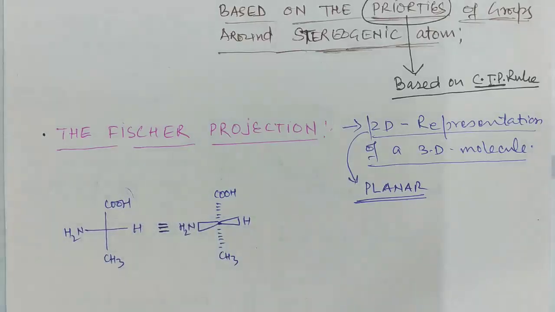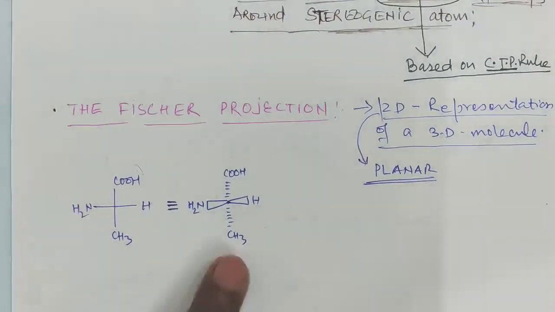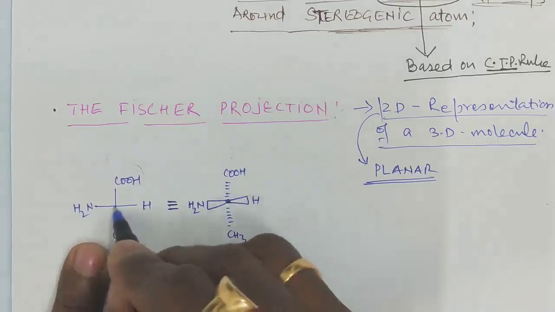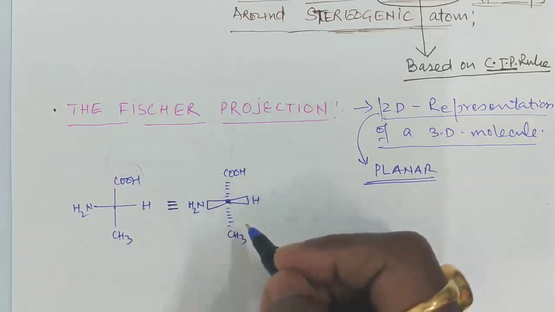This is a representation of the 3D molecule in 2D. Both structures have the same configuration, meaning this carbon has the same configuration here and here. There is no change in the configuration.